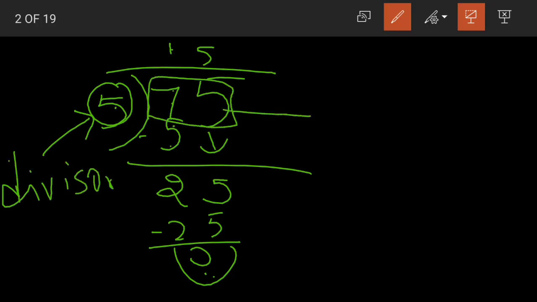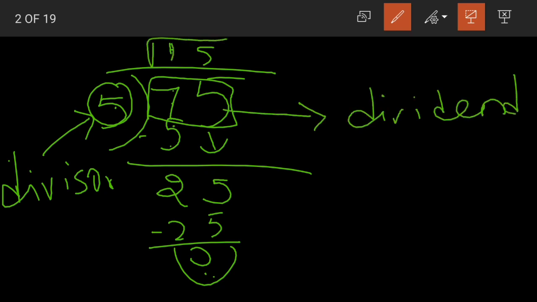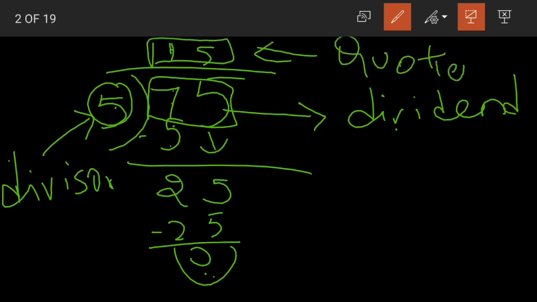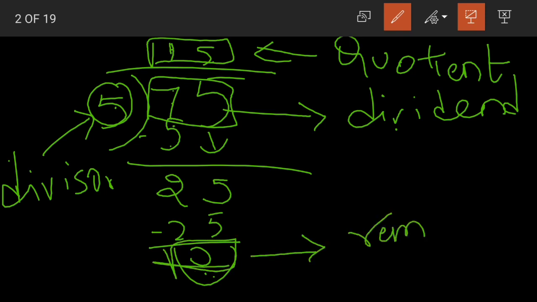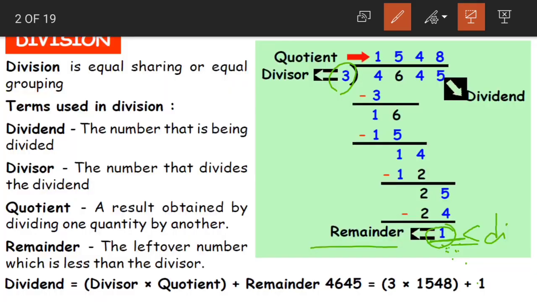The number which is being divided is called our dividend. The result we got by dividing the dividend is called the quotient, and the number that is remaining at the bottom is called our remainder. Clear children? These are the 4 terms that are used while dividing.